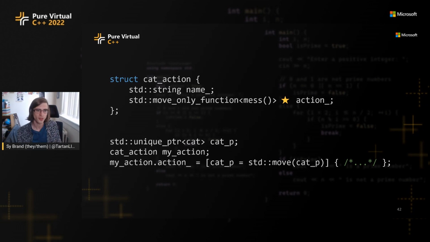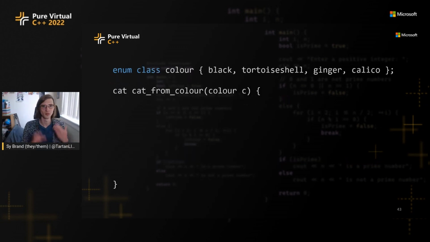Okay, so we've dealt with all our unique pointers and our C interface. Now we want to make something a bit nicer to use. Maybe we want to get a cat from a color. You know, I have 3 cats, as I mentioned. I have a black cat, a tortie, a ginger cat. I don't have a calico cat, or whatever other colors that you might put in this if it wasn't on a slide. But we want to give a nice interface for giving a color and getting back the correct cat.